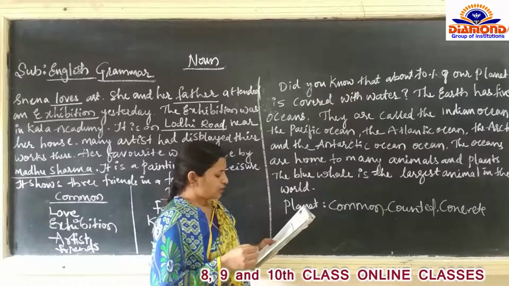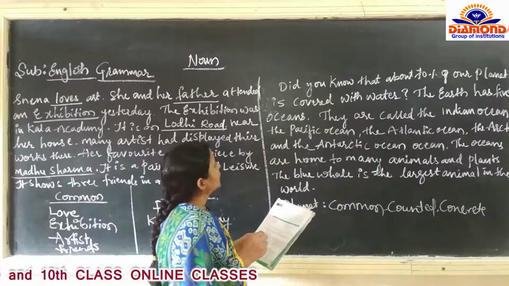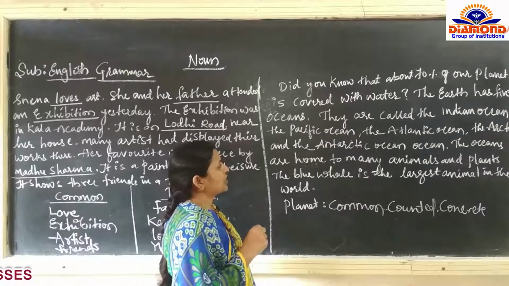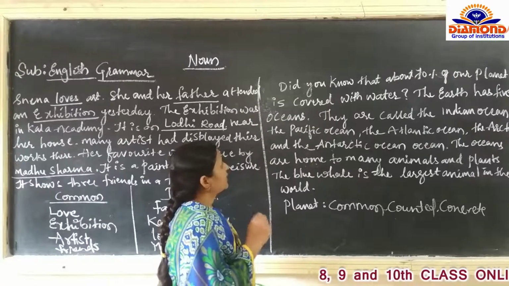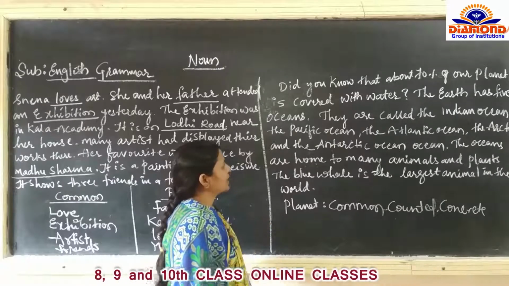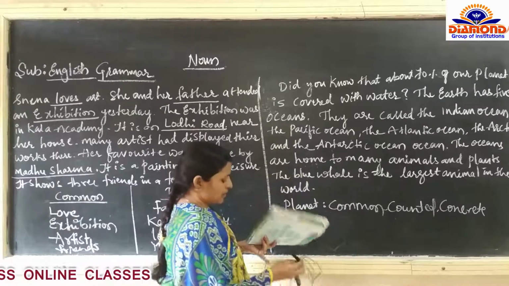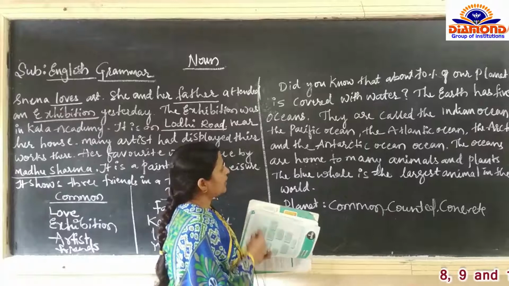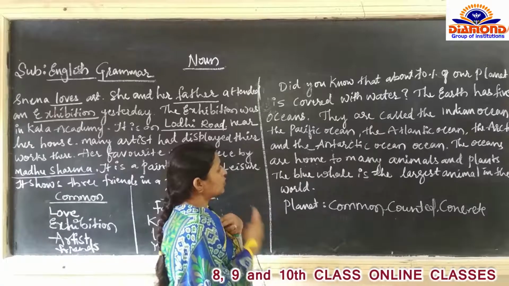Did you know about 70% of our planet is covered with water? They are asking a question here. 70% of our earth is covered with water. The earth has 5 oceans. They are called the Indian Ocean, Pacific Ocean, Atlantic Ocean, Arctic Ocean and Southern Ocean.